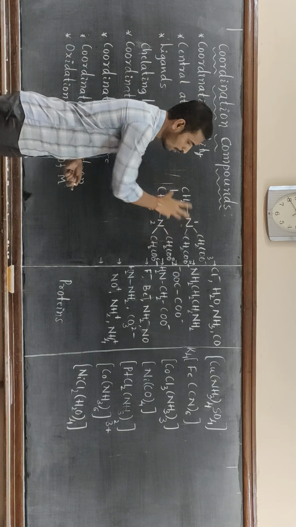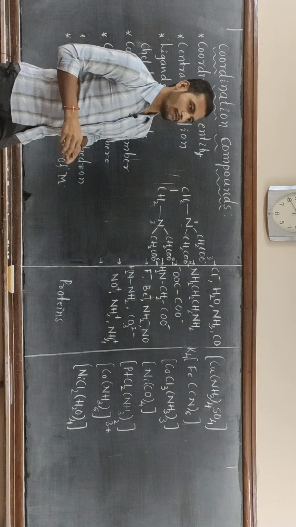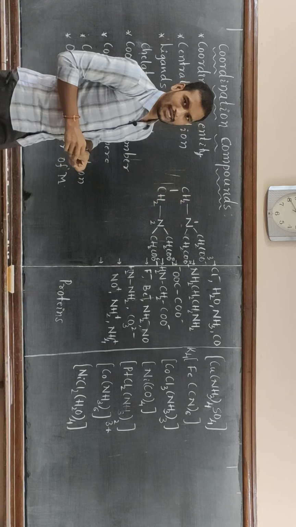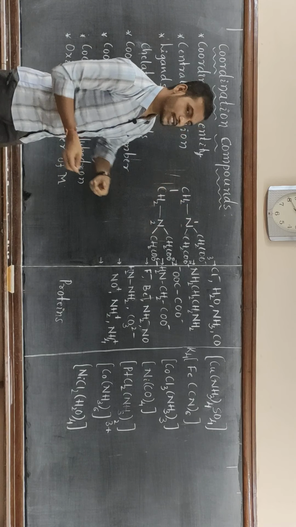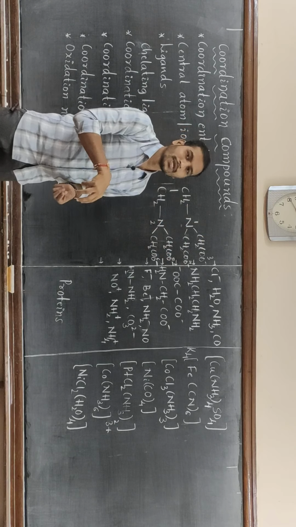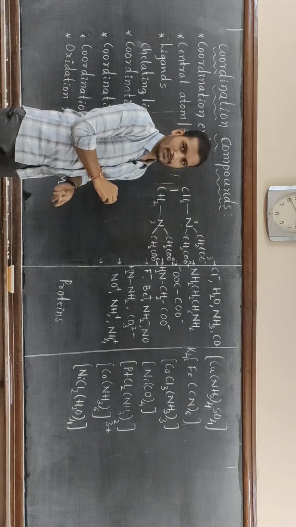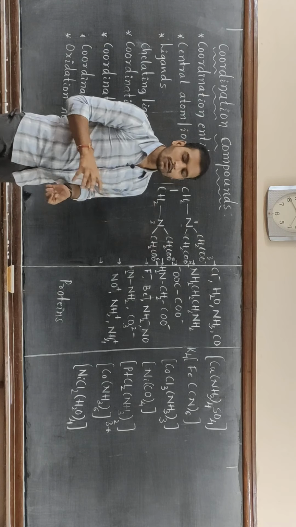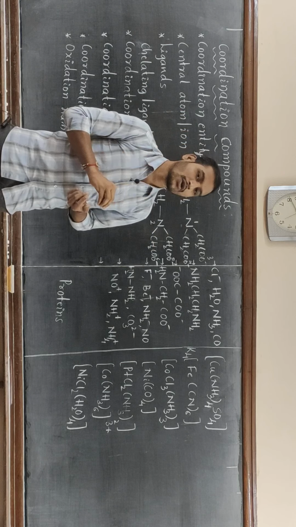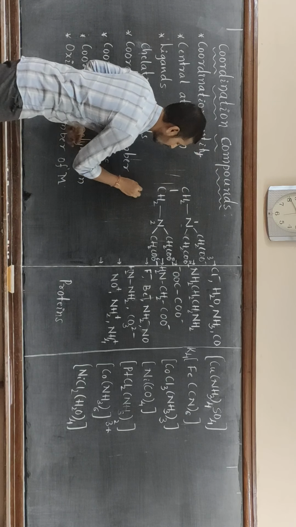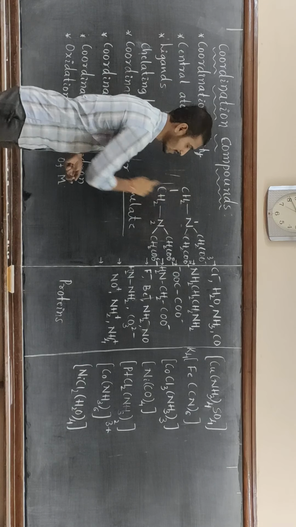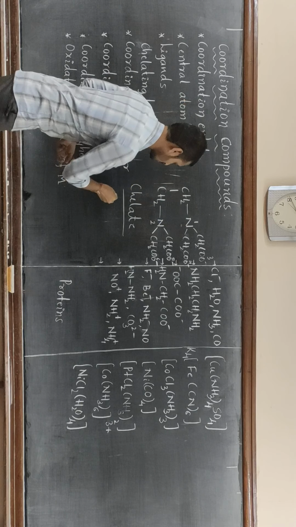This EDTA is widely used in our day-to-day life, for example in shampoos. EDTA ligates to the central metal atom or ion by using the six donor atoms at a time. These types of ligands form ring-like structures, and those types of complexes are called chelate complexes, and the ligands are called chelating ligands.